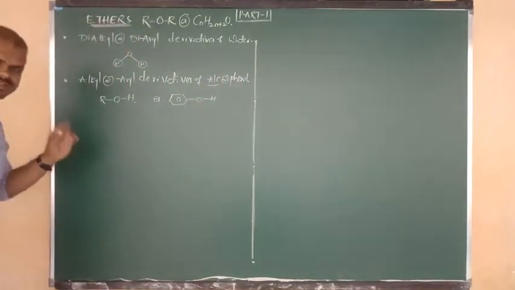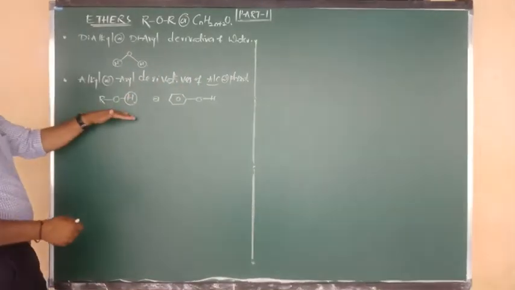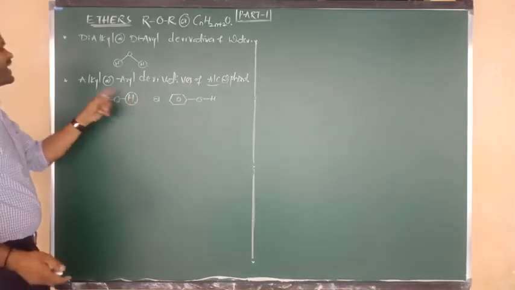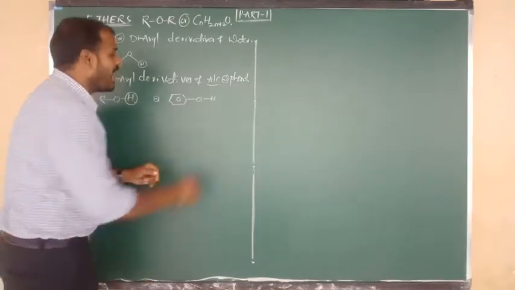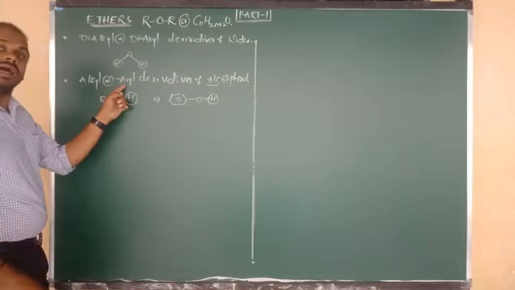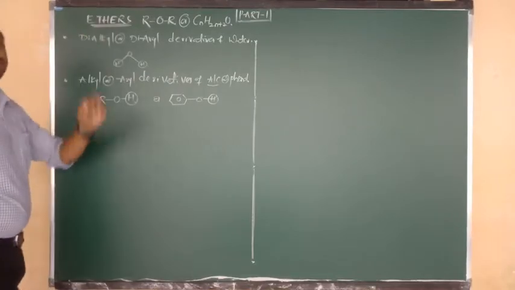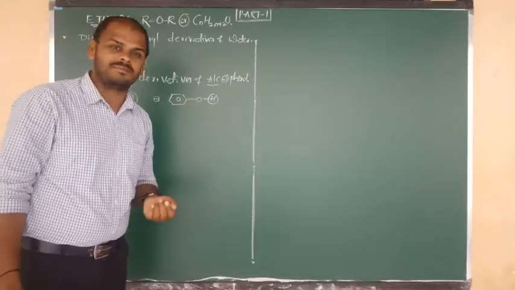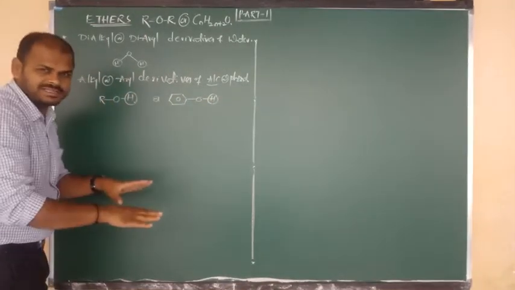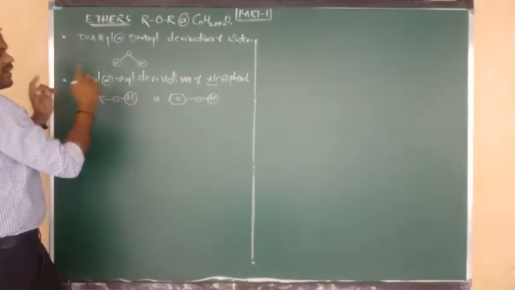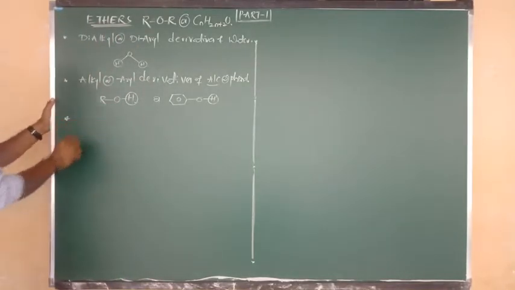Phenol. And listen carefully. Alkyl derivative of alcohol, nothing but one of the hydrogens in alcohol replaced by R group, nothing but alkyl group. Again we are getting what beta? Ether. In phenol, benzene bonded to OH, again the hydrogen is replaced by another aryl group, and we can replace it by another alkyl group, no problem. Again there will be chances of getting ether. So we have to say that alkyl or aryl derivatives of alcohol and phenol are also known as what beta? Ethers.